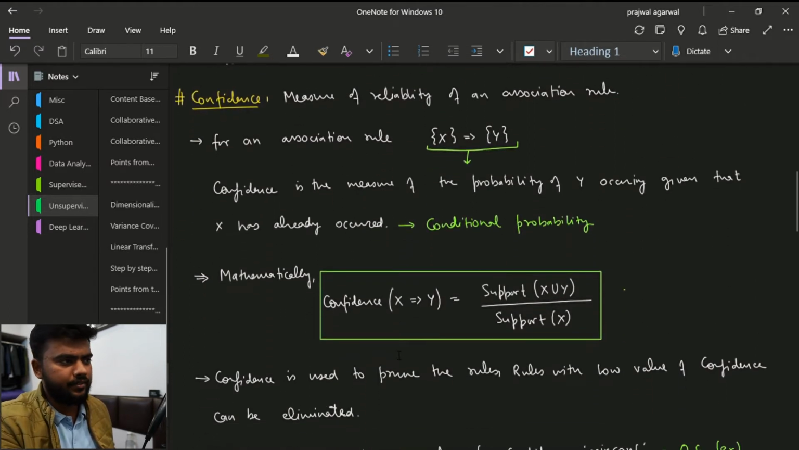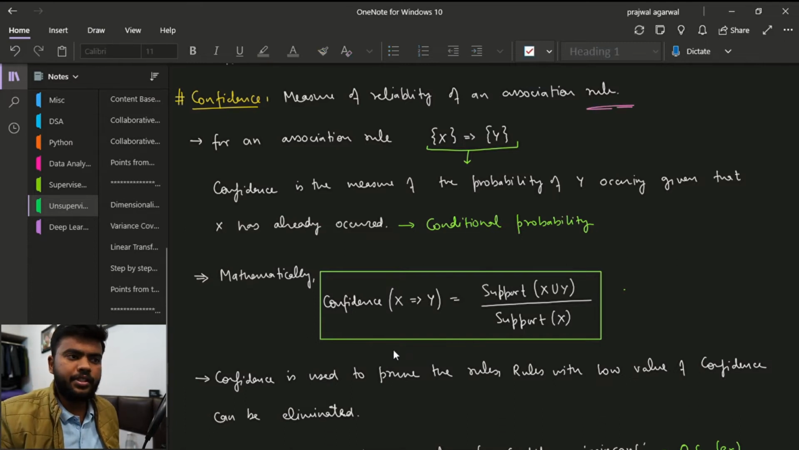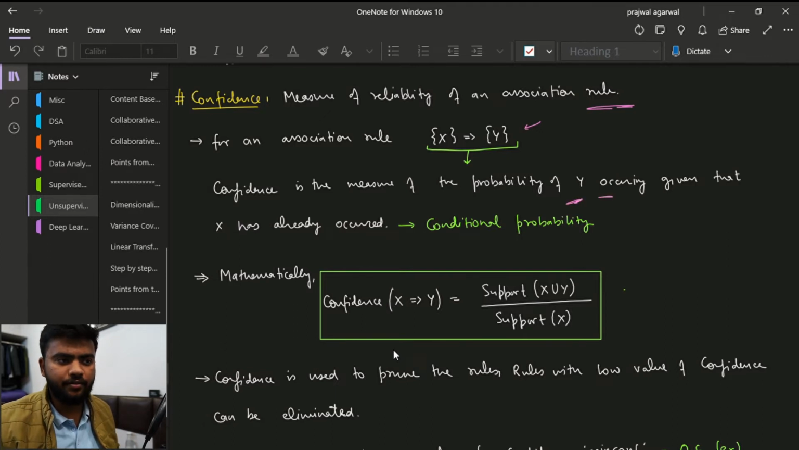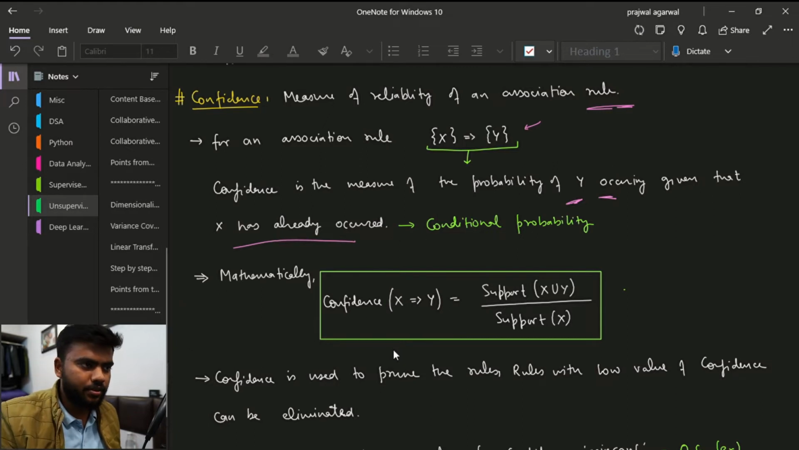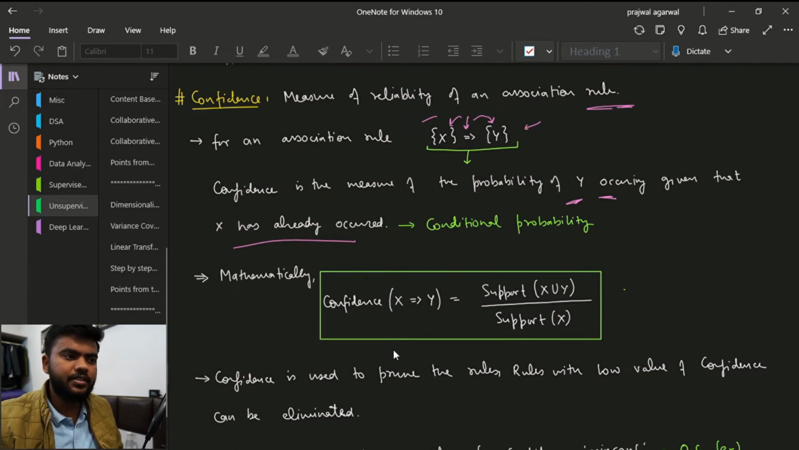The second parameter that we have is confidence. Confidence is the measure of reliability of an association rule. How reliable is our association rule? So for association rule X implies Y, the confidence is the measure of probability of Y occurring given that X has already occurred. As we just saw in the last video, things on the left of the implies symbol are already purchased and things on the right are being analyzed to see if they will be purchased or not. So basically it is a conditional probability kind of situation.